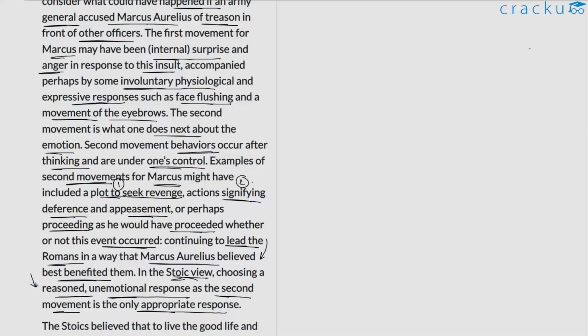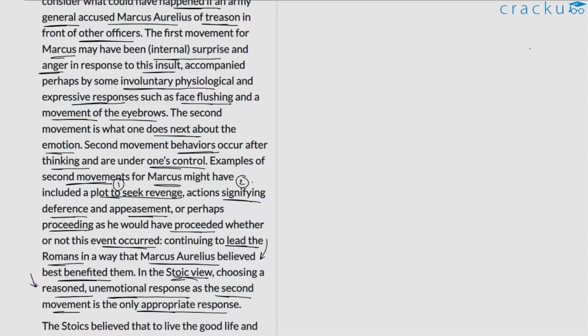In this regard, the first paragraph is trying to talk about emotion in terms of first movement and second movement. So I hope this distinction is clear. First movement is the immediate response to any kind of stimulus or event, the kind of physiological feeling that you have. For example, you feel anger, you might feel surprised, you might feel happy at a particular news.